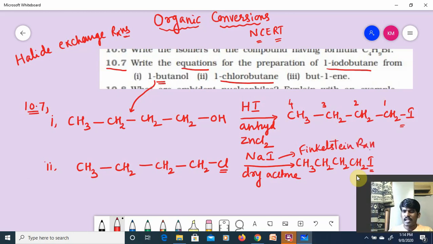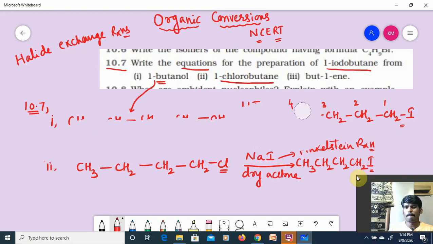This reaction is known as the Finkelstein reaction, guys. Hope you understand the point. Finkelstein reaction, right? So now, when you go for the third one, what is the third one? But-1-ene. I'll be erasing this. Hope you have copied it.